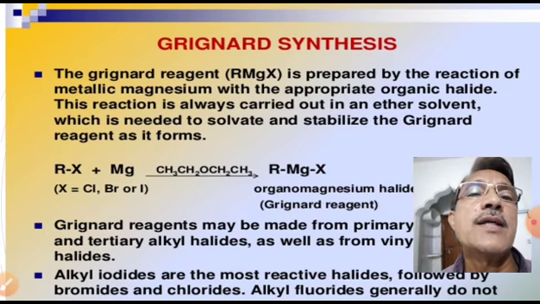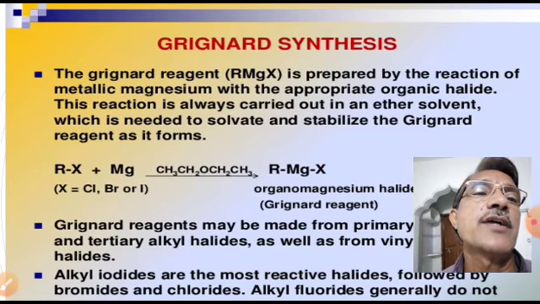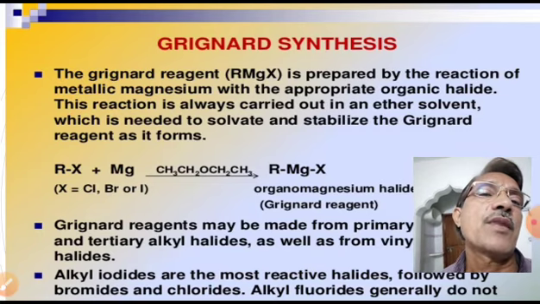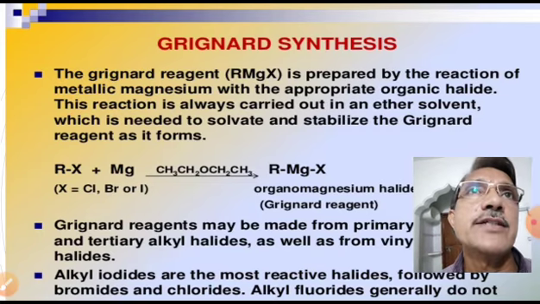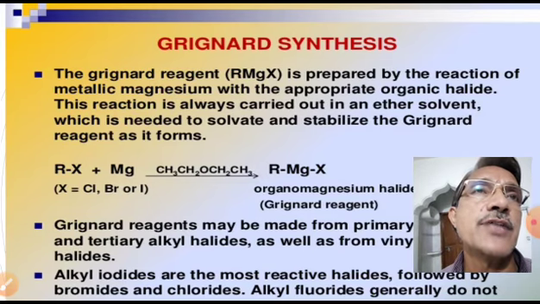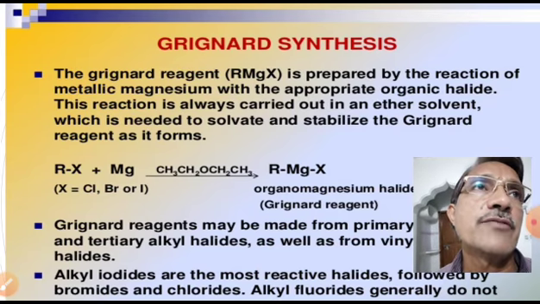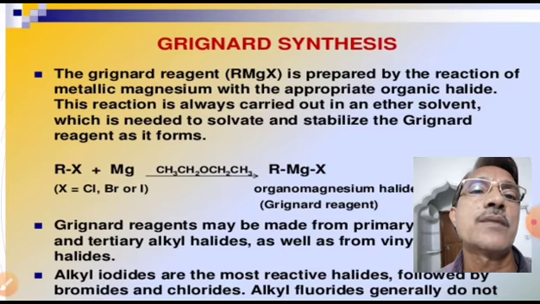It means alkyl halide on treating with magnesium metal in the presence of diethyl ether gives alkyl magnesium halide. Alkyl magnesium halide is also known as Grignard reagent, RMgX. Examples for Grignard reagents: methyl magnesium bromide CH3MgBr, ethyl magnesium iodide C2H5MgI, ethyl magnesium chloride C2H5MgCl, and so on.